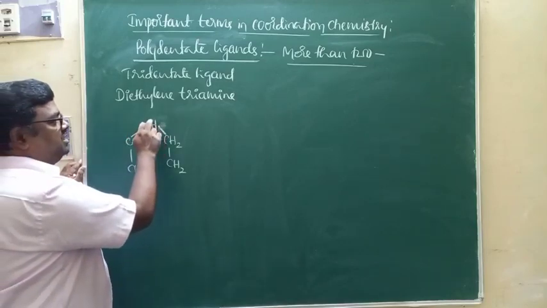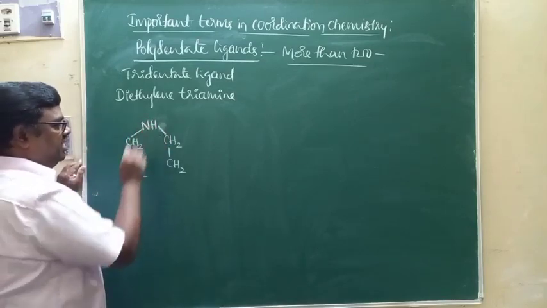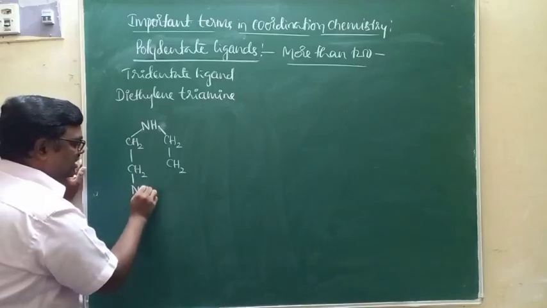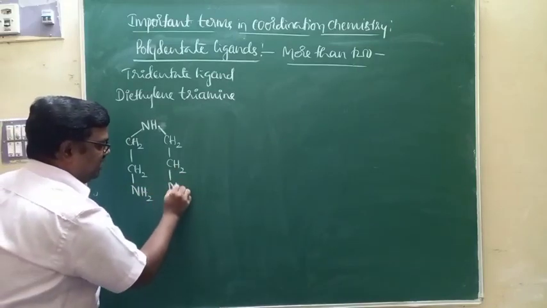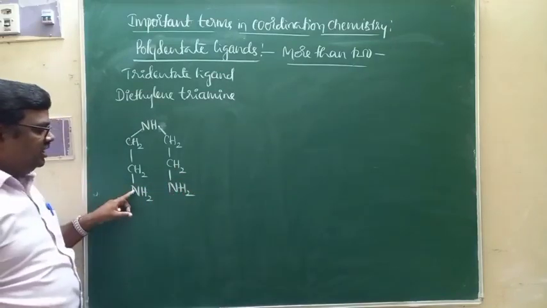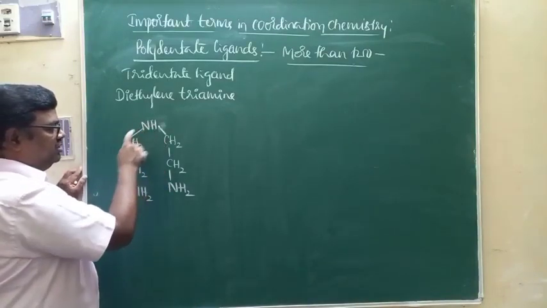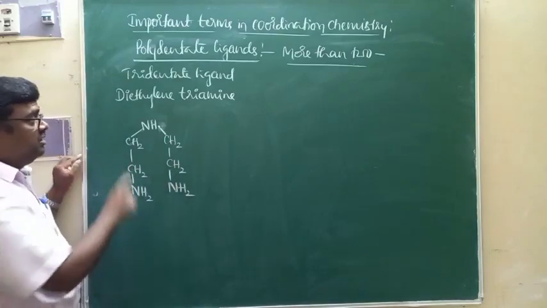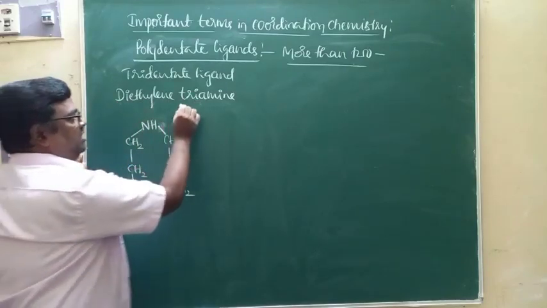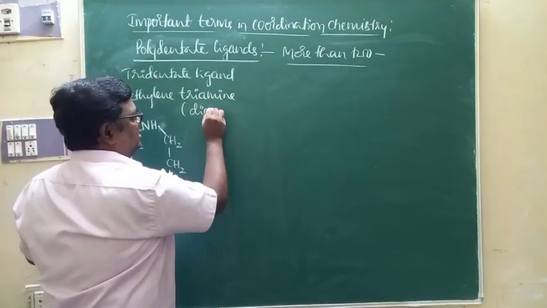NH is one of the amines, that is a secondary amine. The remaining ones are in the form of primary amines, that will be NH2. Totally 3 amine groups, 2 ethylene groups. Therefore, it is diethylene triamine.